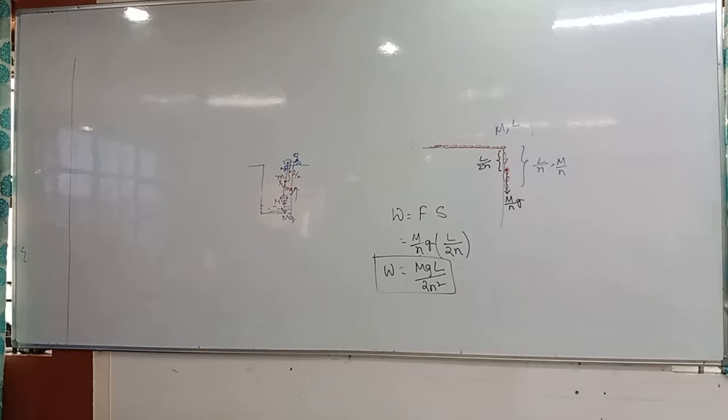Very important, underline that. Displacement made by the center of gravity. In bracket, the point where the weight is acting.